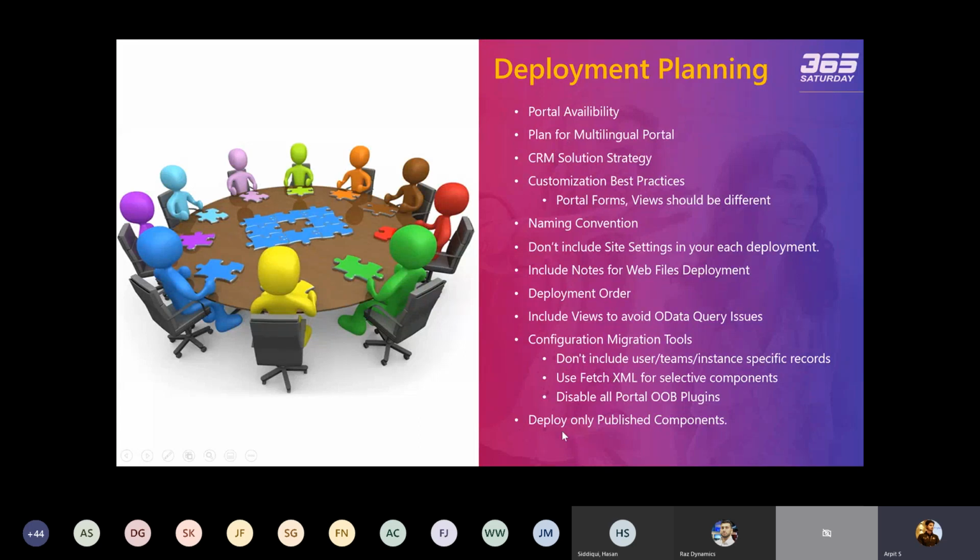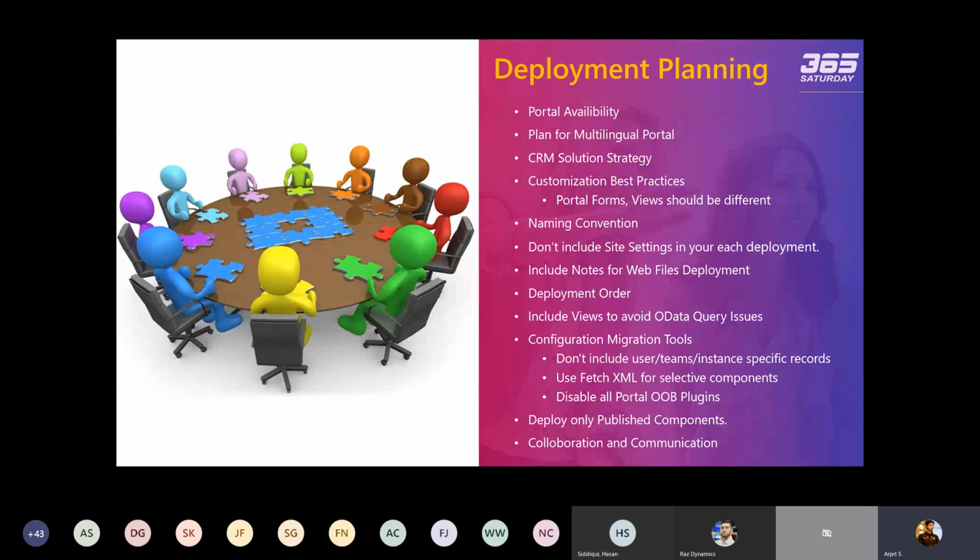And the last one is collaboration and communication. That is one of the most important things you need to keep in mind, because the CRM components are dependent on the portal, and the portal is dependent on the CRM components. So your CRM development team and your portal development team should be in sync. In each deployment they have to collaborate with each other, so that it does not impact each other's